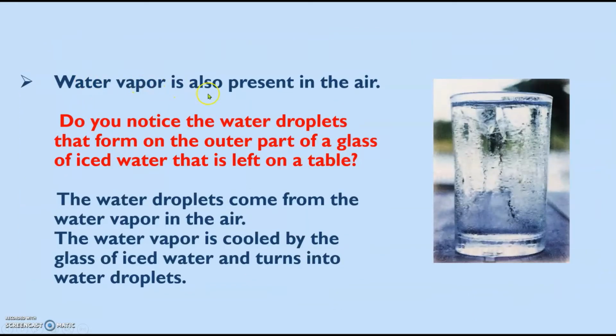Water vapor is also present in the air. Do you notice the water droplets that form on the outer part of a glass of ice water that is left on a table? The water droplets come from the water vapor in the air. The water vapor is cooled by the glass of iced water and turns into water droplets.